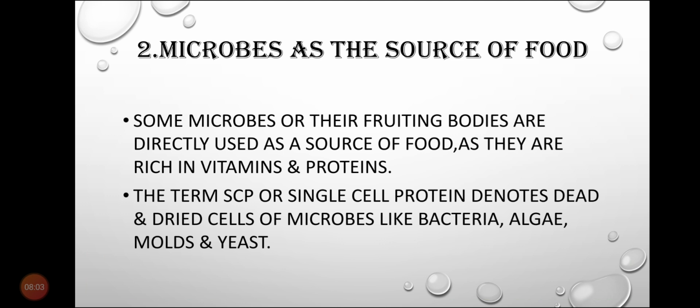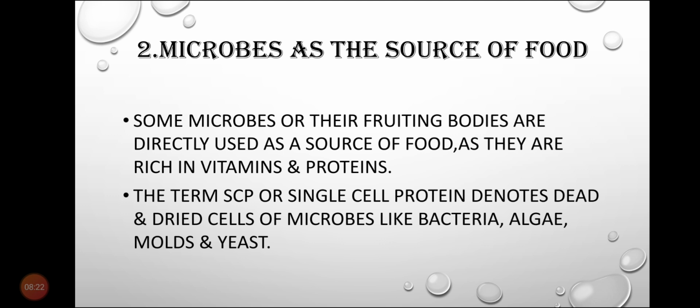Okay, so next is microbes as a source of food. When I say microbes as a source of food, what does that mean? That means there are some microorganisms that we consume directly. Some microbes or their fruiting bodies are directly used as a source of food as they are rich in vitamins and proteins.